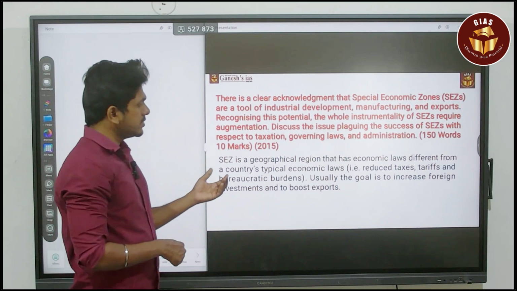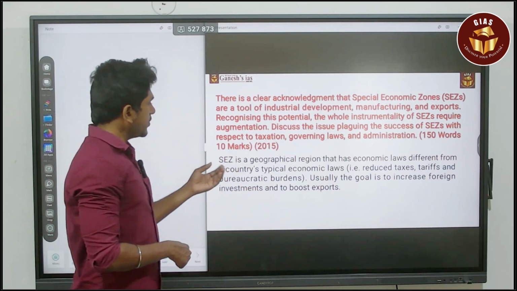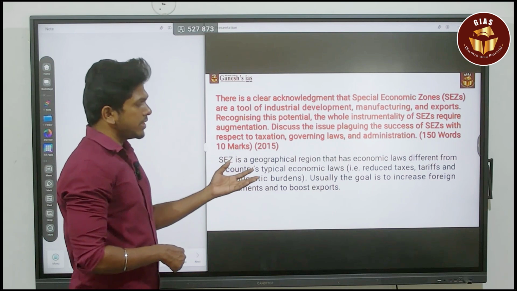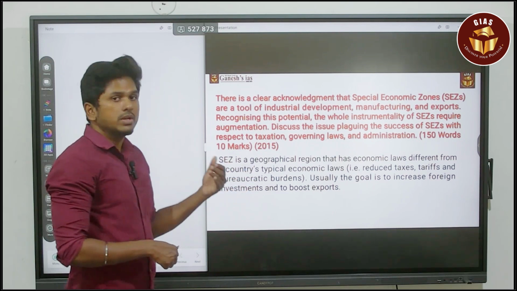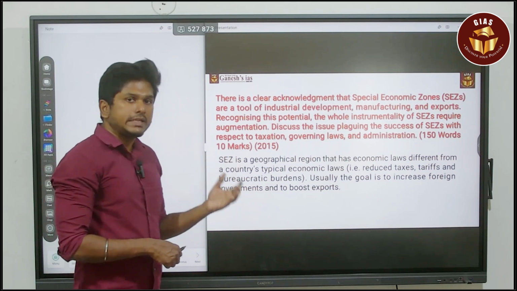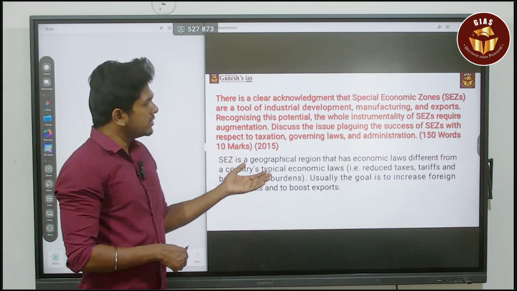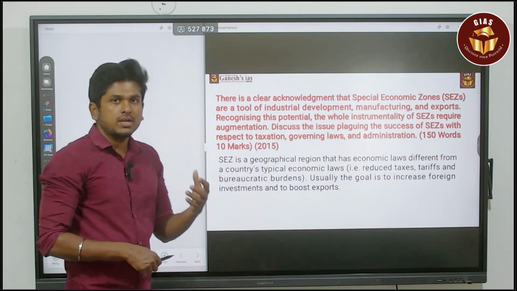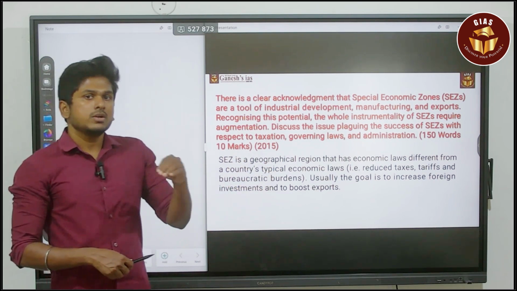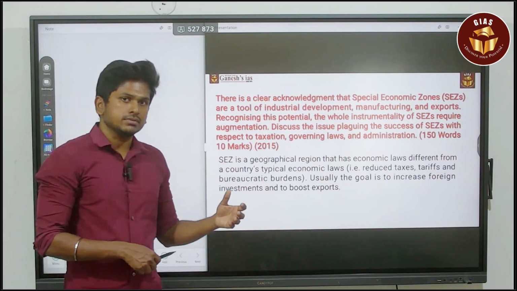SEZ is a geographical region that has economic laws different from the country's typical economic laws, with reduced taxes, tariffs and bureaucratic burdens. The issue of red tapism will also be addressed here. And usually the goal is to increase foreign investment, boost exports, and focus on the growth of employment, for employment generation.